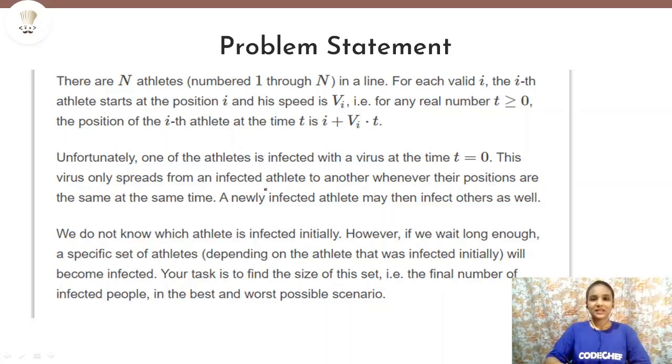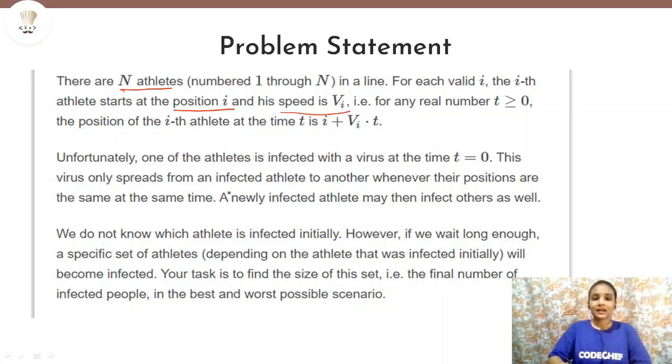The problem statement says that there is a race where n athletes are participating. Now the initial position of each athlete is known to us. That is, for the ith athlete, the starting position will be i. If we consider athlete 0, then his starting position will be 0. If it is athlete 4, then the starting position will be 4. And also we have the speed of each of the athletes, which is represented by V[i].